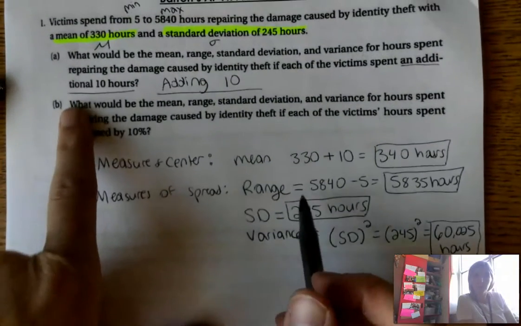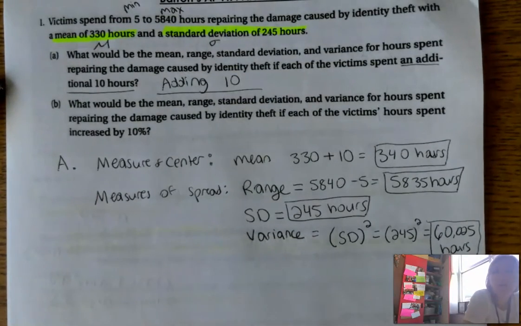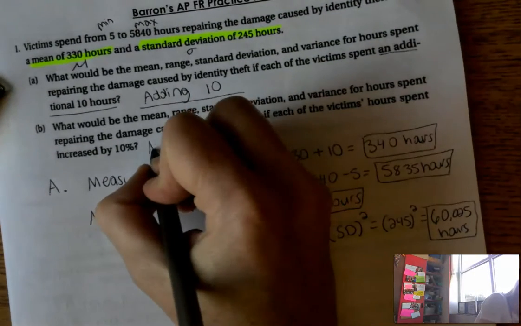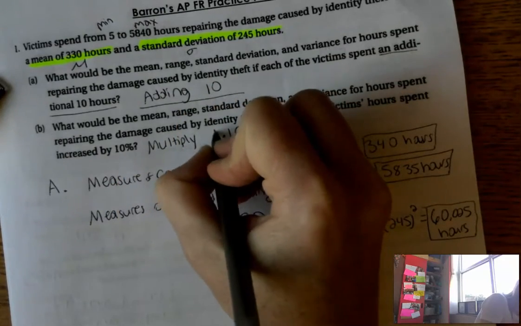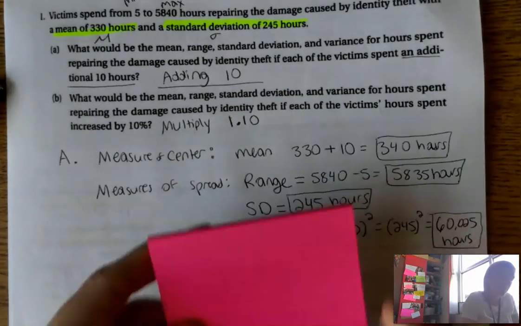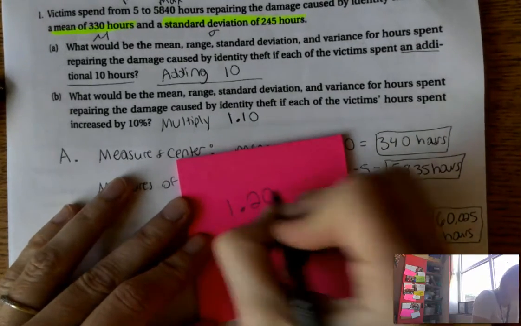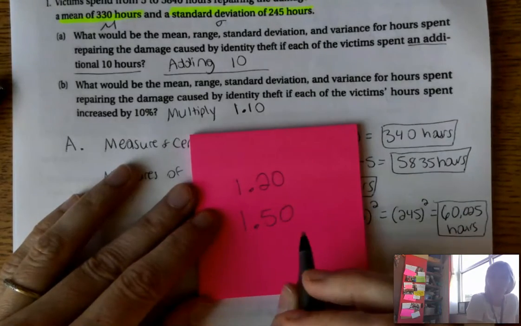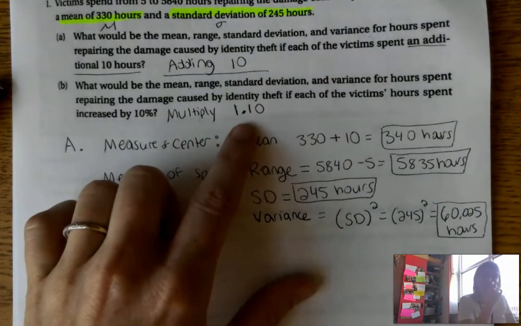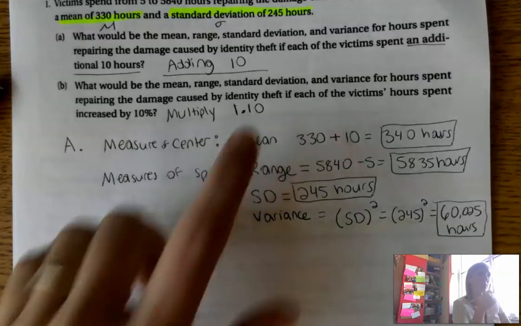All right, so we did all of part A. Let's look at B. What would the mean, range, standard deviation, and variance be for hours spent repairing the damage caused by identity theft if the victim's hours were increased by 10%? When we increase something by 10%, we multiply it by 1.10. If I wanted to increase it by 20%, I multiply it by 1.20. If I wanted to increase it by 50%, I multiply it by 1.50. So here we're increasing it by 10%, so we multiply it by 1.10.